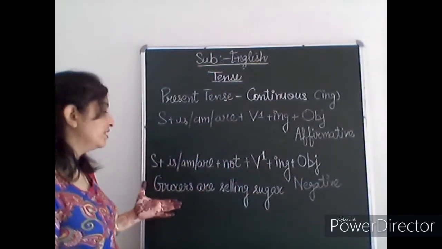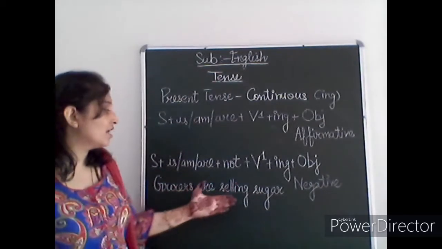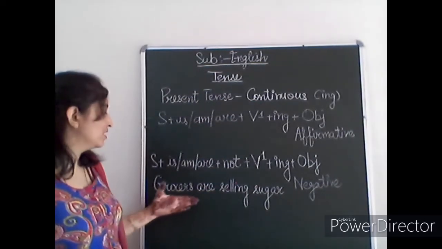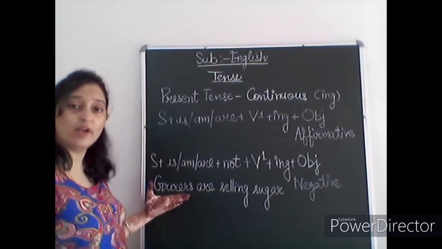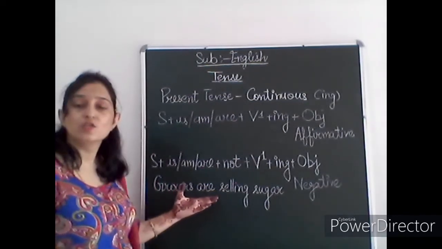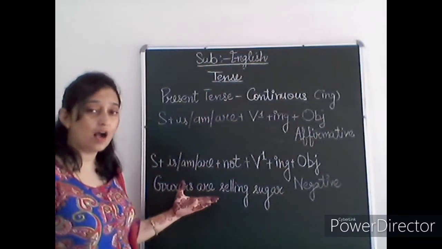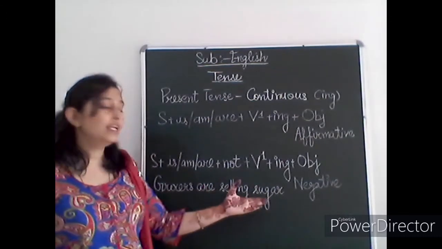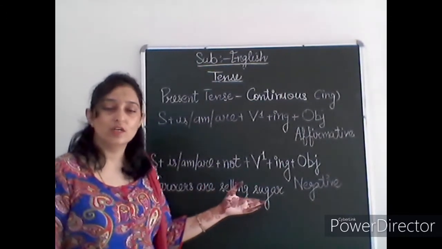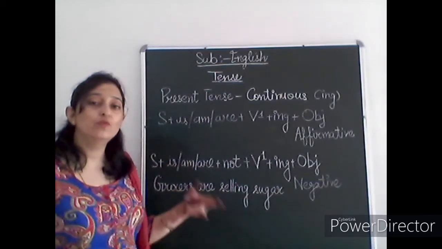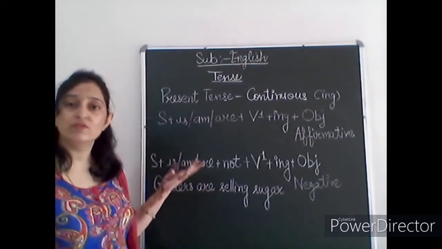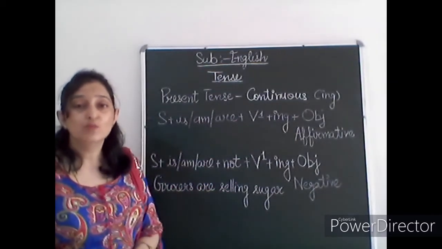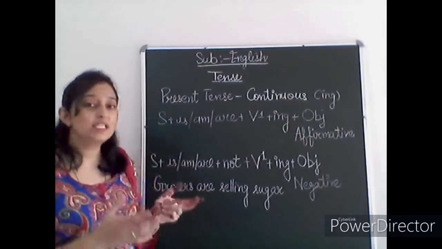So see, I have written one sentence for you all. Grocers are selling sugar. So see, it's very simple. Grocers is our subject, and because it's grocers, it denotes all the grocers, so it's plural, so we are going to take are. And then with the verb, the action word sell, I'm going to add ing, selling. And then our object, what exactly are they selling? Sugar. Grocers are selling sugar, and if you add not here, then it will be negative. Grocers are not selling sugar. See, it's very simple. Let's move towards the third category, the present perfect category.